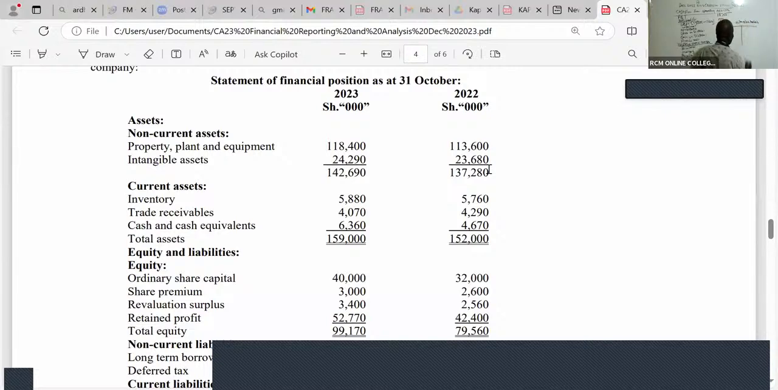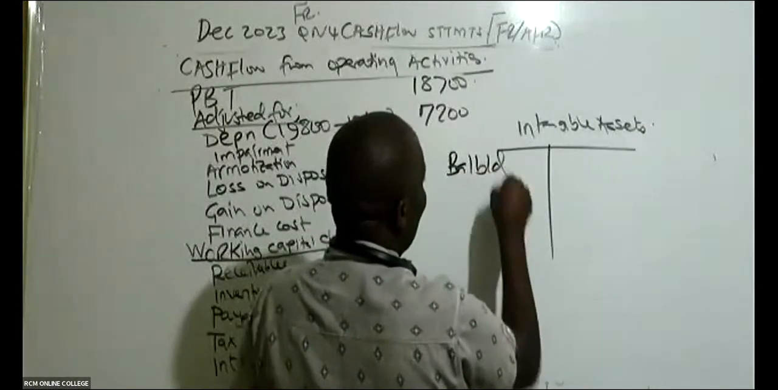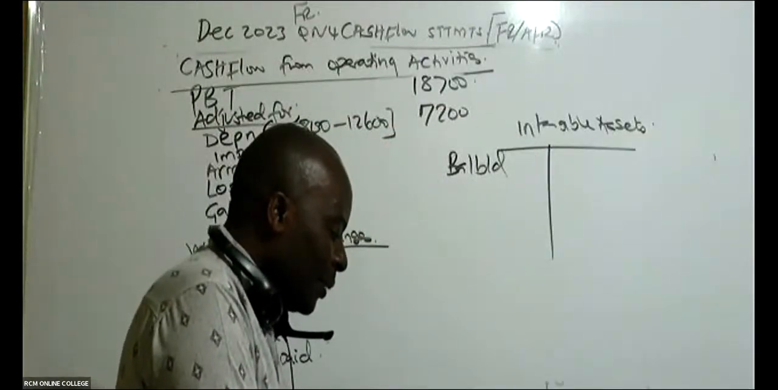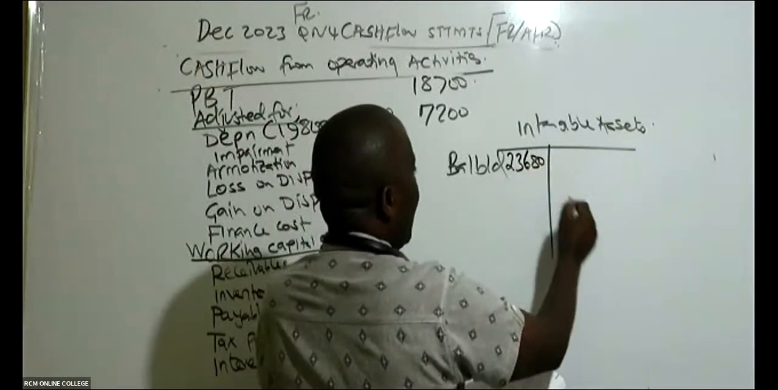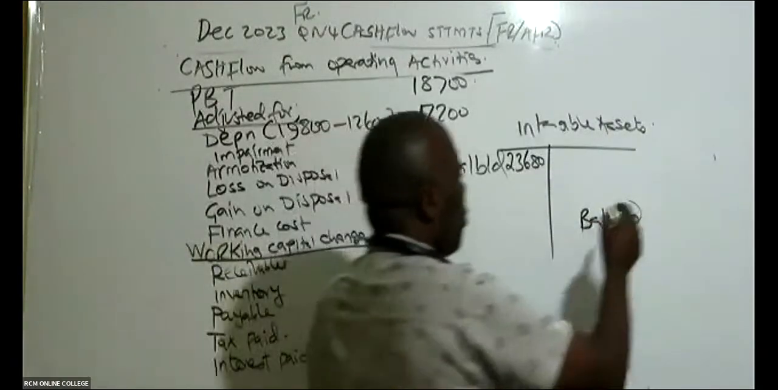So intangible assets. Remember, 2022 is the brought down and 2023 is the carried down. This being an asset, I know that this intangible 23,680 will be debited. So we have balance brought down, which I have here in my intangible as 23,680. And then I have balance carried down, which I have here as 24,290.